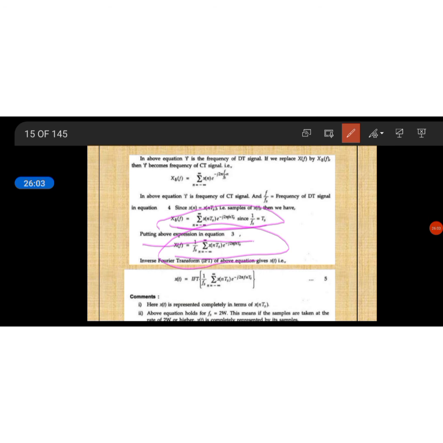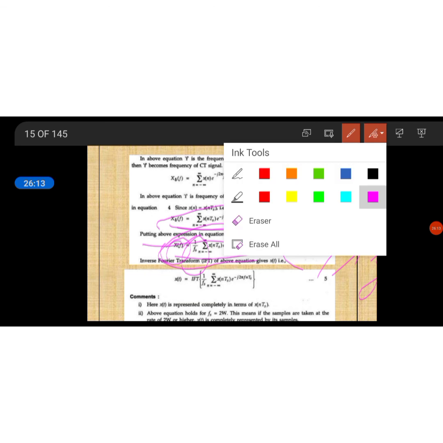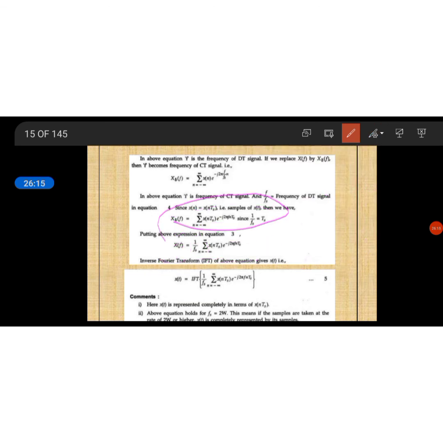In step 3 we are replacing X(f) with 1 by fs into Xδ(f), which we have already calculated here. This is the representation of the signal.